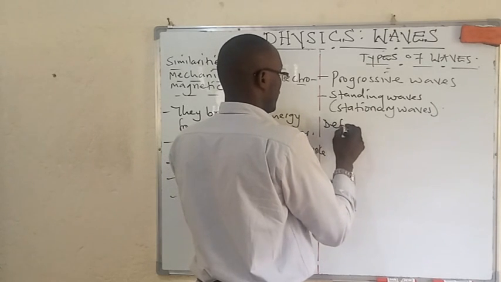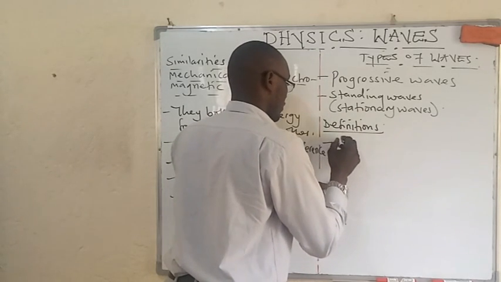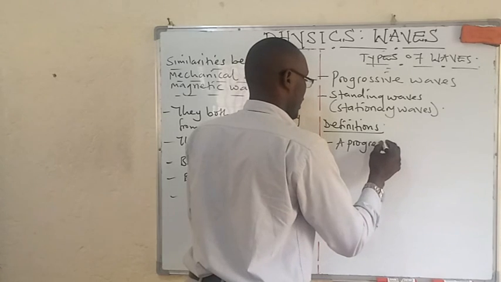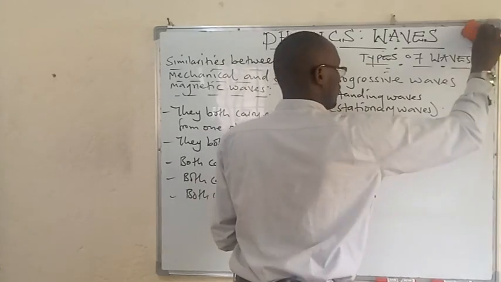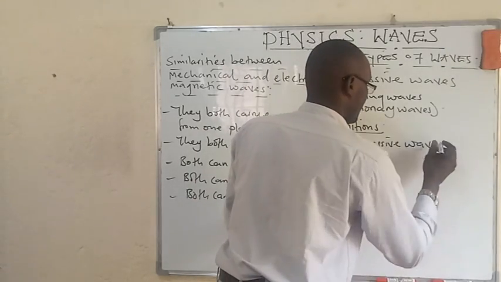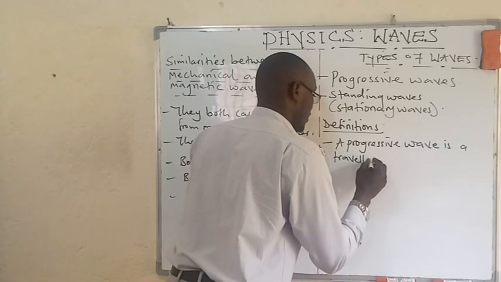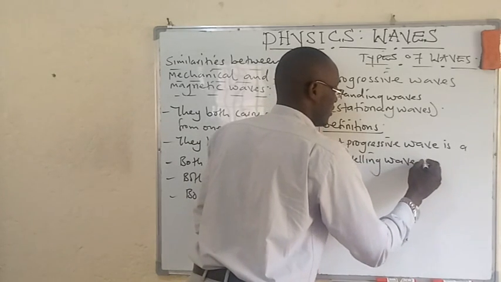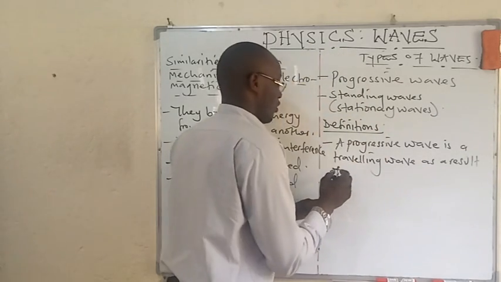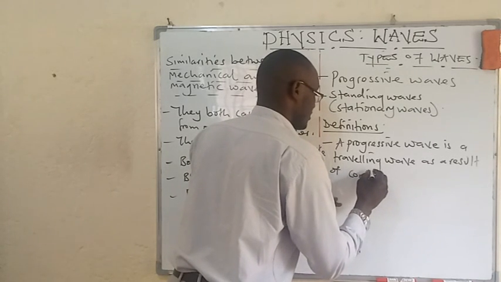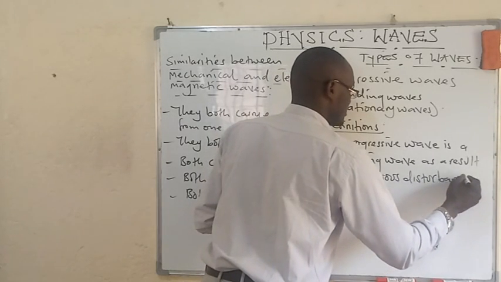Definition: a progressive wave is a moving or traveling wave as a result of continuous disturbance.